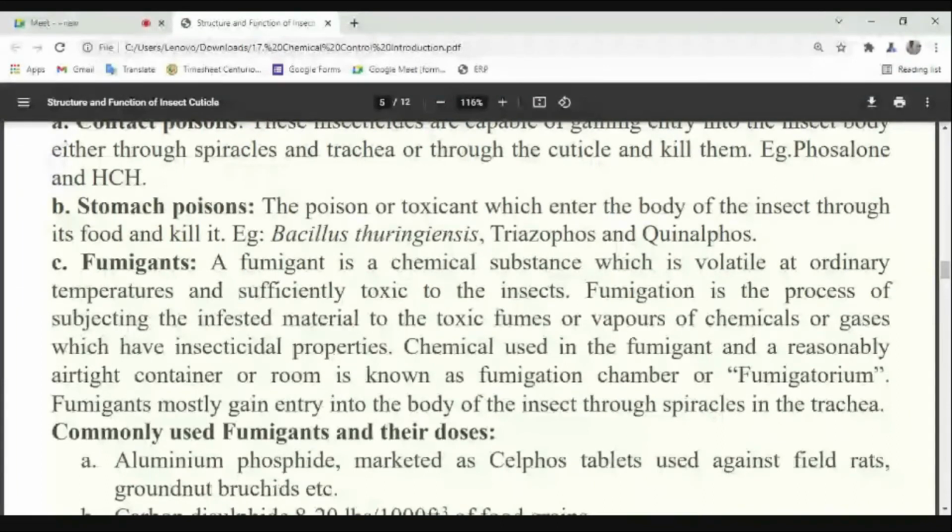What are you doing to kill that pest? Whatever the material, a chemical applied to the insect. The fumigants are volatile, then they kill the insect. No, that is the fumigant.